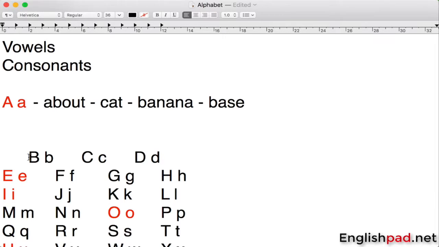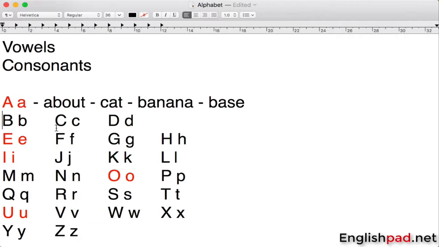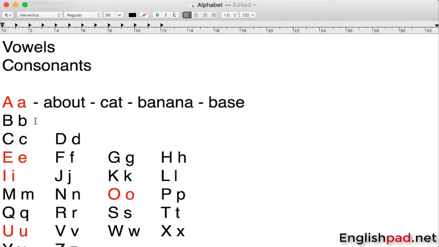All right, let's start with B. Let's see what B sounds like. We can say something like, for example, bat. It's an animal. So bat, ba, ba. It is the only pronunciation that this letter has.